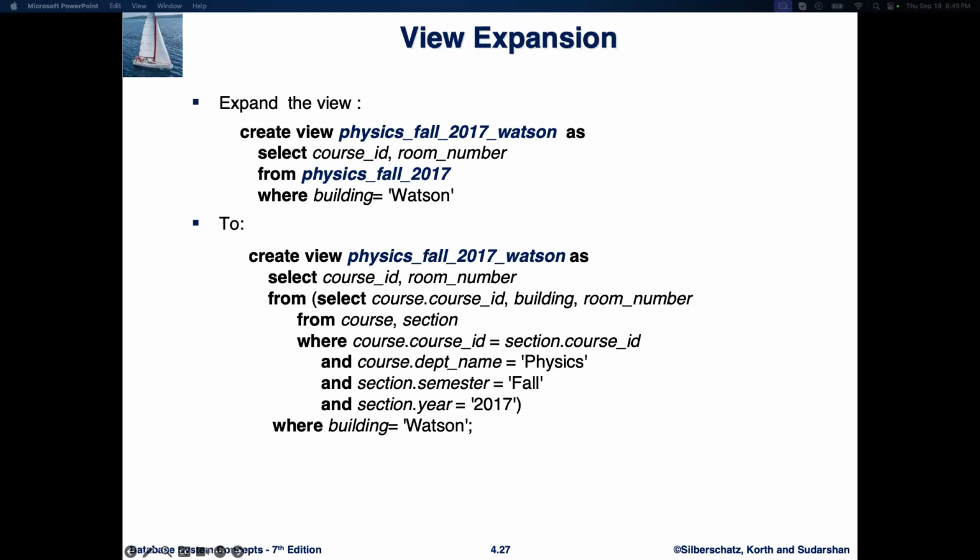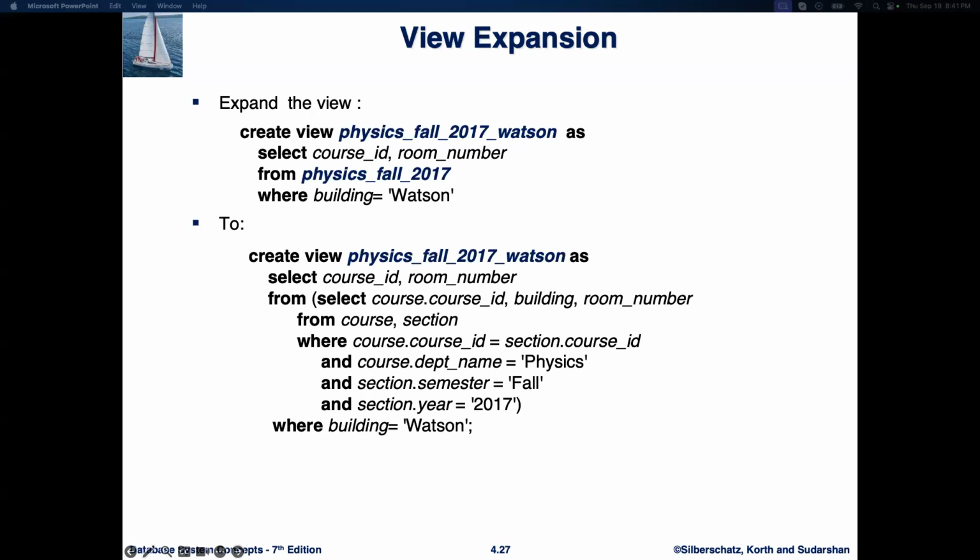Let's expand the physics_fall_2017_watson view so that we don't rely on the previous view and include all the necessary details in one go. In the previous example, we created the physics_fall_2017_watson view using data from another view, physics_fall_2017. But what if we want to define the entire view in one place without depending on physics_fall_2017?